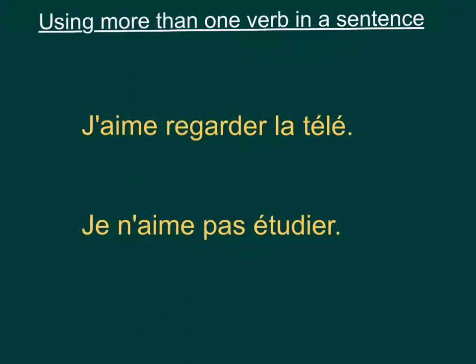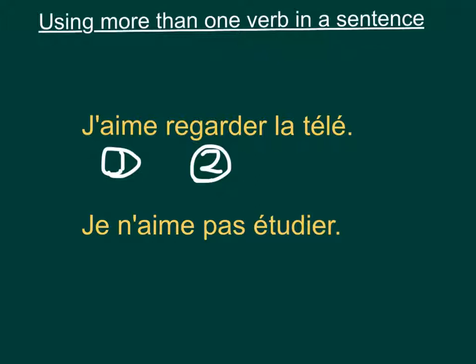The last little tidbit of information that you're going to have for this video is that sometimes you're going to use more than one verb in a sentence. With this set of vocab, most often you're going to be using the verb aimer along with another verb. So, just an example, j'aime regarder la télé. Now here we have two verbs in this sentence. We have the verb aimer, number one, and we have the verb regarder, number two. Now you may notice aimer is conjugated. Okay, we've dropped the ER, we've added the E because we're with je. So j'aime. Okay, what you may notice about the second verb is that it is not conjugated.